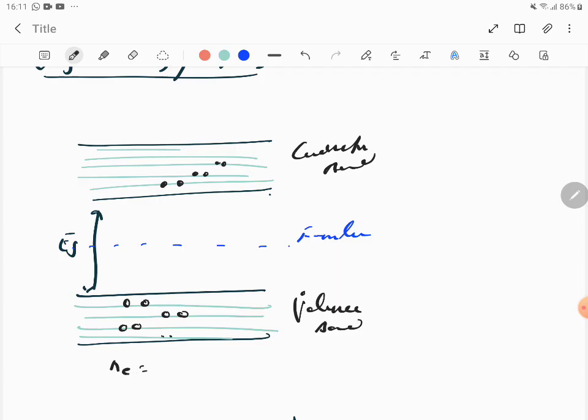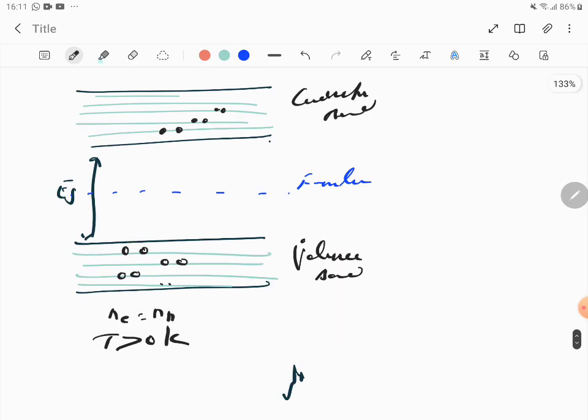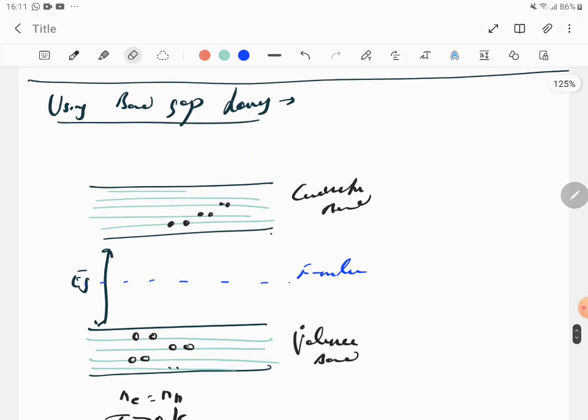You can say Ne is equal to NH, and this happens at greater than 0 Kelvin. Okay, so then that's what it is. This explains everything. Can you see this explains everything? So this is the way you draw the intrinsic semiconductor, correct?